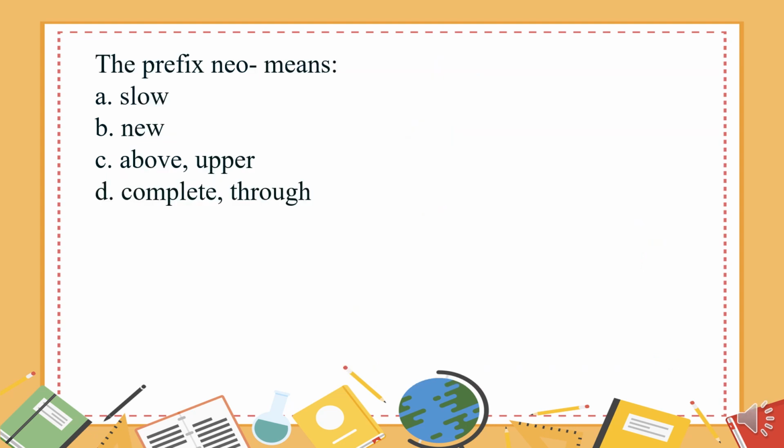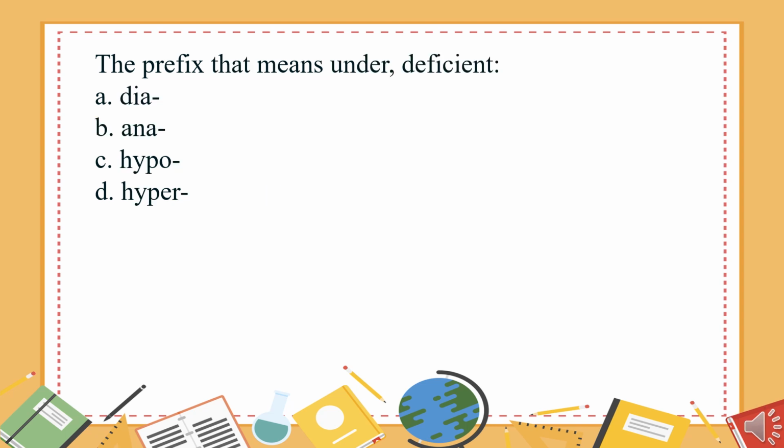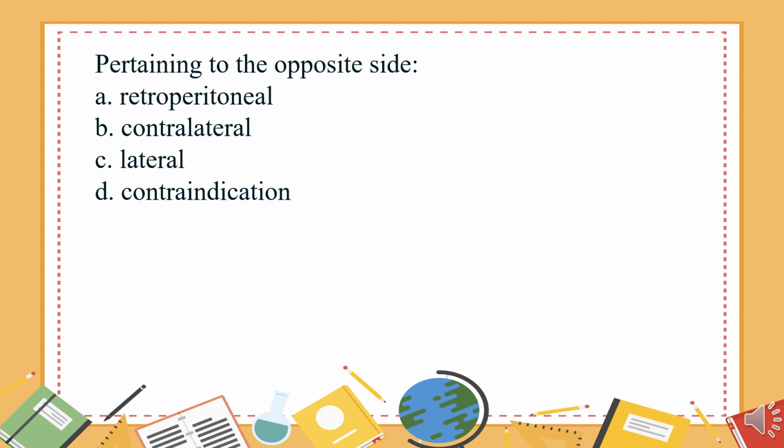The prefix neo means A. Slow. B. New. C. Above, upper. D. Complete, through. The answer is B. New. The prefix that means under, deficient. A. Dia. B. Ana. C. Hypo. D. Hyper. The answer is C. Hypo. Pertaining to the opposite side. A. Retroperitoneal. B. Contralateral. C. Lateral. D. Contraindication. The answer is B.